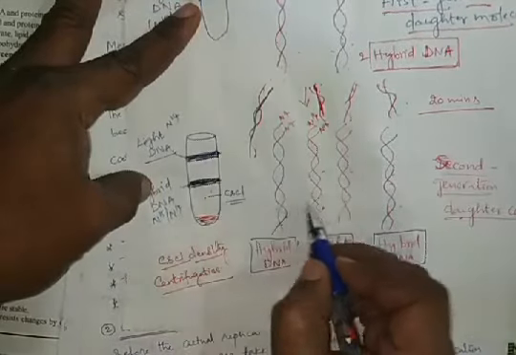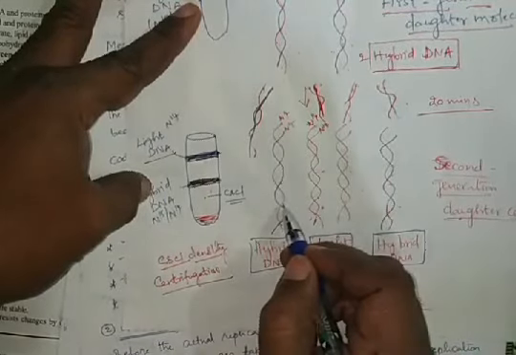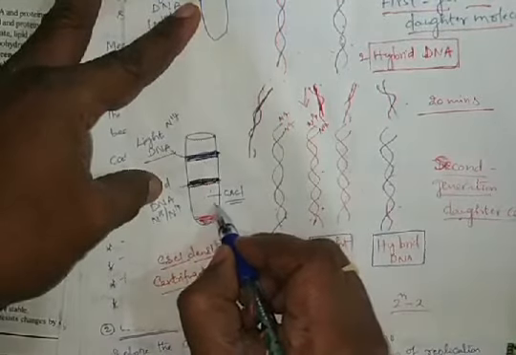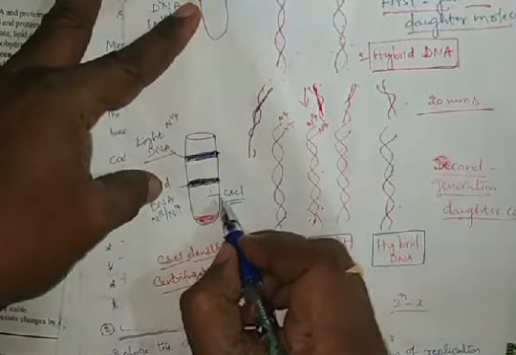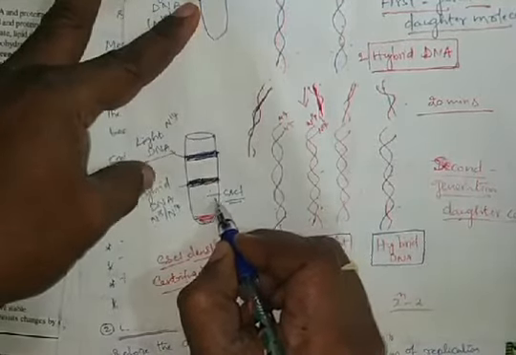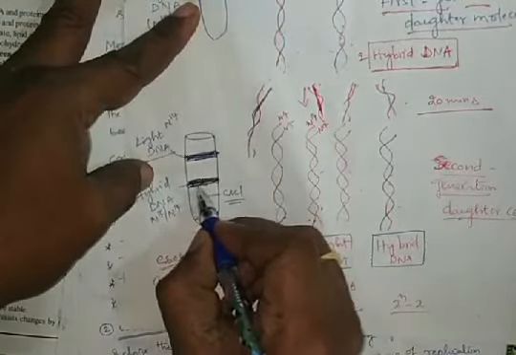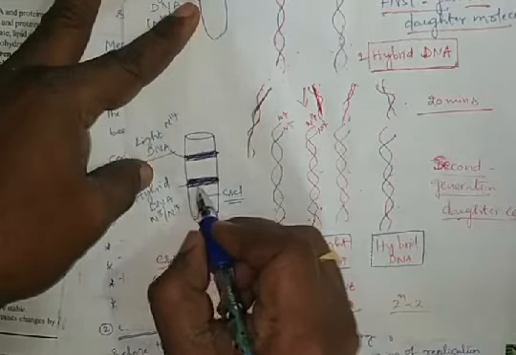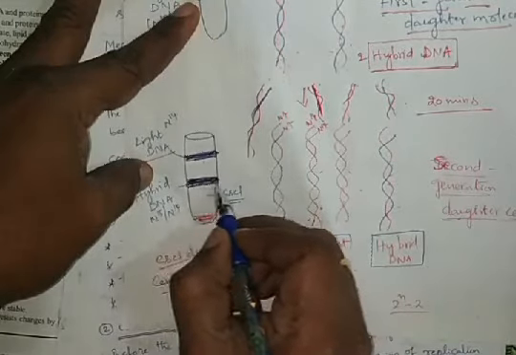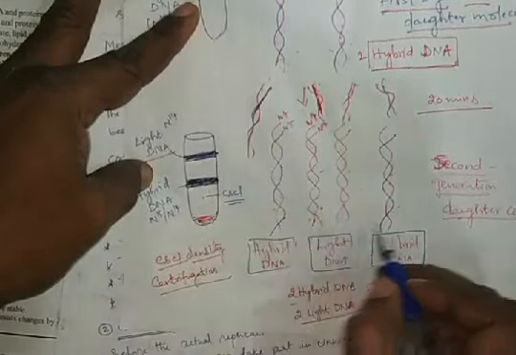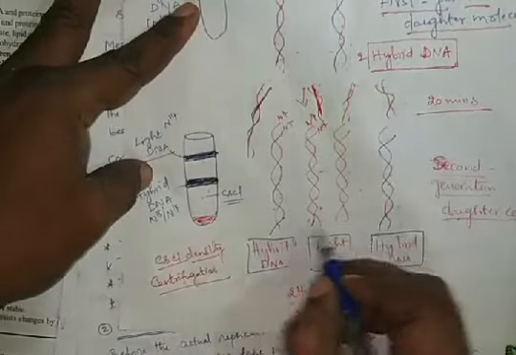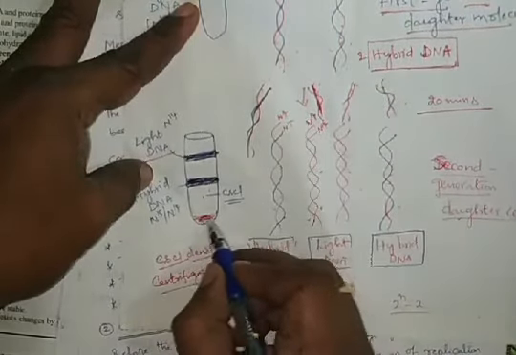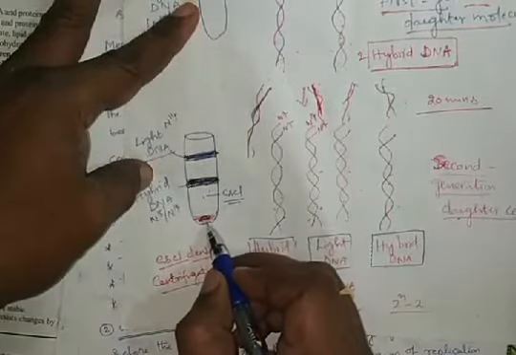And the hybrid DNA density is somewhat less than the cesium chloride, because of that it floats in the middle. So it is measured based on their density, then it is accumulated in the middle of the test tube. Here there is no heavy DNA, because heavy DNA is not formed in this centrifugation process.